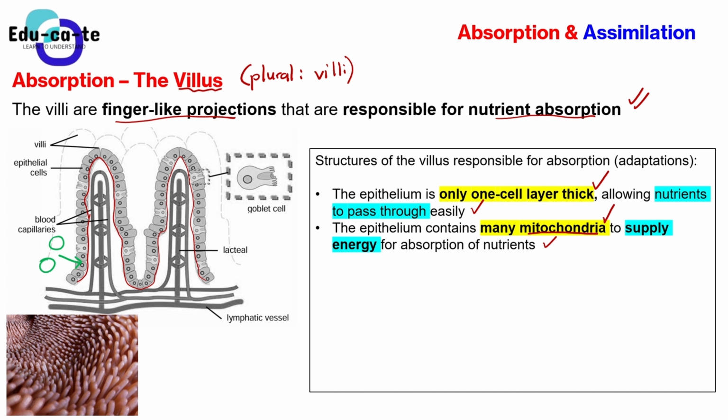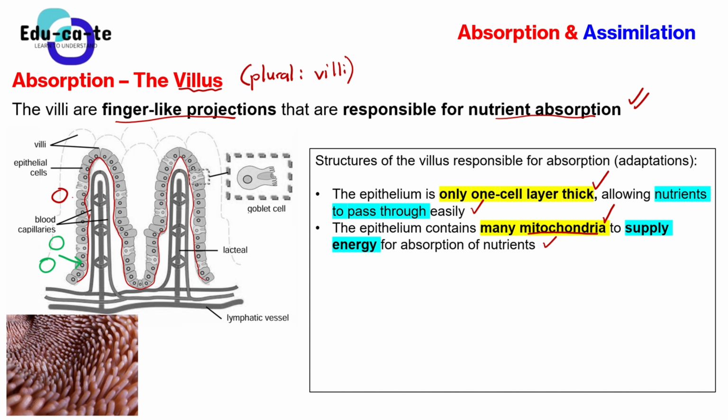It is an active process. It requires some energy. You cannot just tell me that these glucose molecules will be able to get into the blood easily. They need some energy. So where does the energy come from? The epithelial cells surrounding the villus have many mitochondria, and we know that the mitochondria are supplying energy.